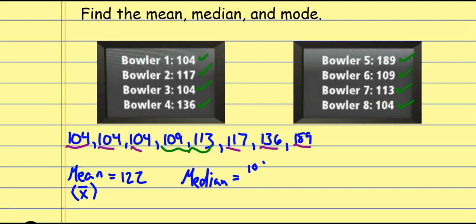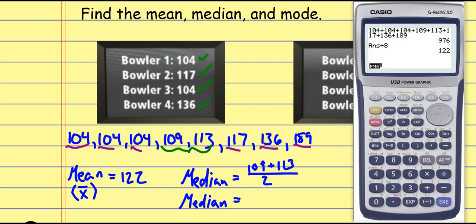So I do the 109 plus the 113 and divide by 2. And here's the thing, you could get away with not actually doing this work. The average of just two values is whatever's halfway in between. And you might be able to look at 109 and 113 and say, okay, the number that's halfway in between those two is a 111. Well, that's what the calculator is about to give me. If I do the 109 plus the 113, again, I hit enter and then divide by the 2, I get 111. So that's my median.